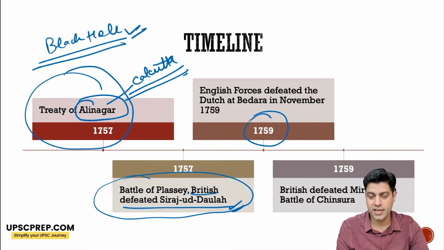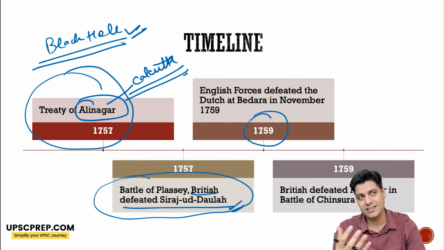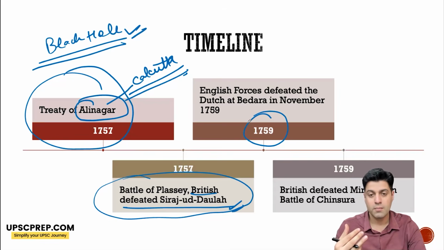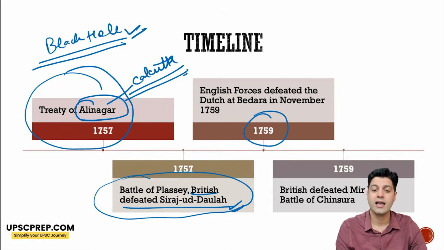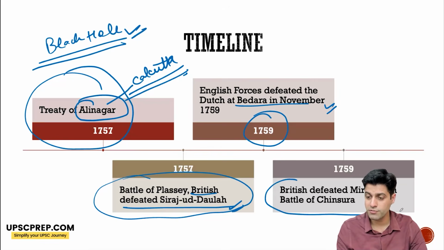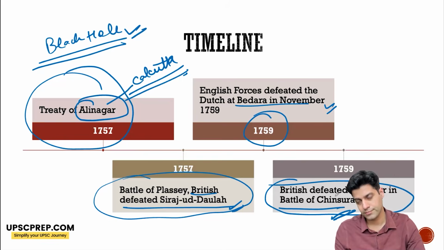So in 1759, Mir Jafar realizes that this way I am having literally no power, plus I'm being drained of the wealth. So he joins forces, discusses with the Dutch and English, and defeats the Dutch firstly at Bedara, known as the Battle of Bedara or Battle of Hooghly also. At the same time, the British also defeated Mir Jafar in the Battle of Chinsura.